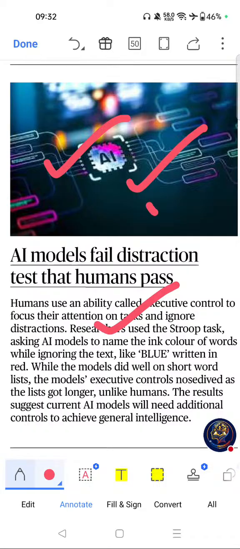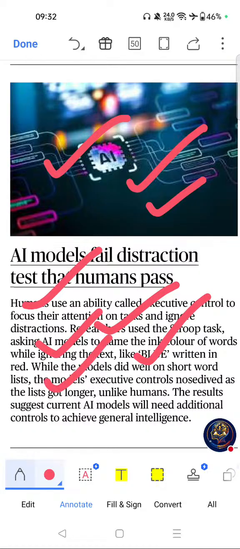It demonstrates current limitations of AI systems and is useful for UPSC mains answers on emerging technologies. Key themes are artificial intelligence, AGI, executive control, and cognitive computing.